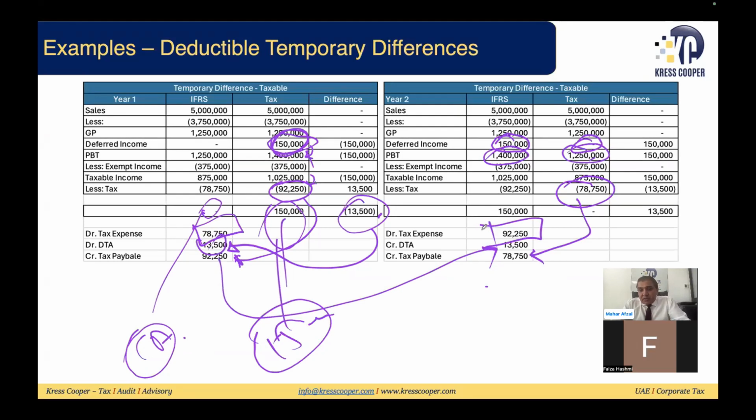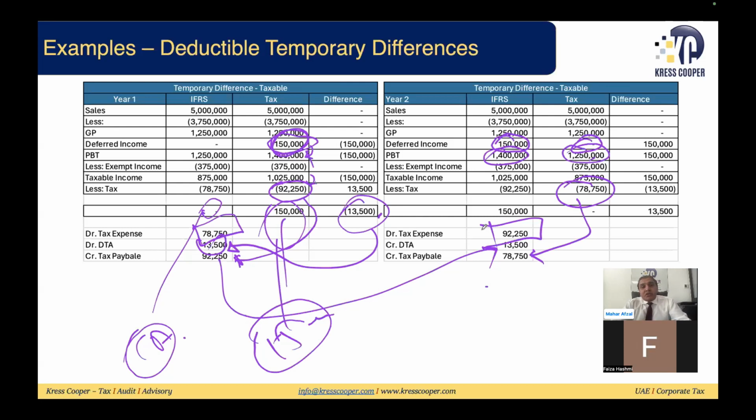Thank you very much. Our topic of discussion today was deferred tax, and we discussed where this deferred tax arises. It arises due to temporary differences between the accounting profit and tax profit. Temporary differences will lead to deductible or taxable temporary differences, which lead to deferred tax asset or deferred tax liability. Permanent differences will not lead to any deferred tax asset or deferred tax liability. Permanent differences will have impact in one tax period, and temporary differences will have impact in multiple tax periods.